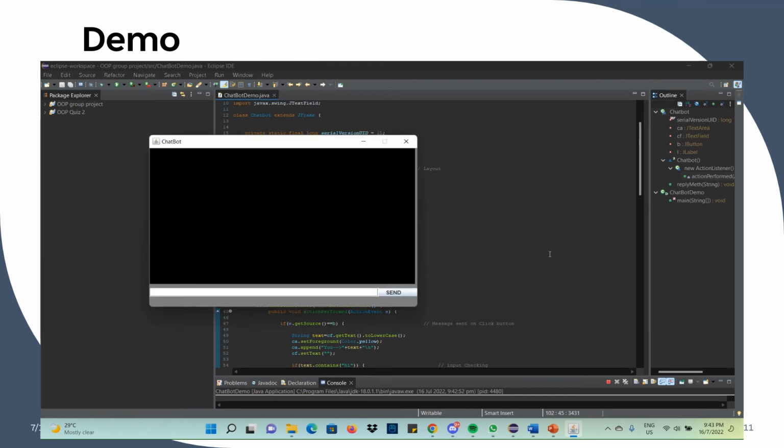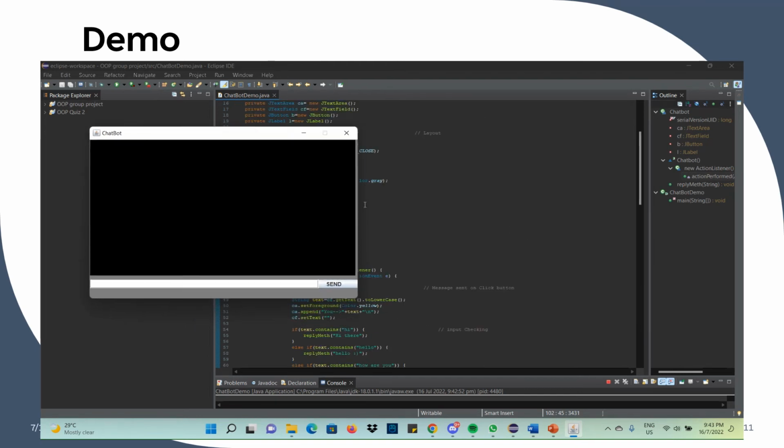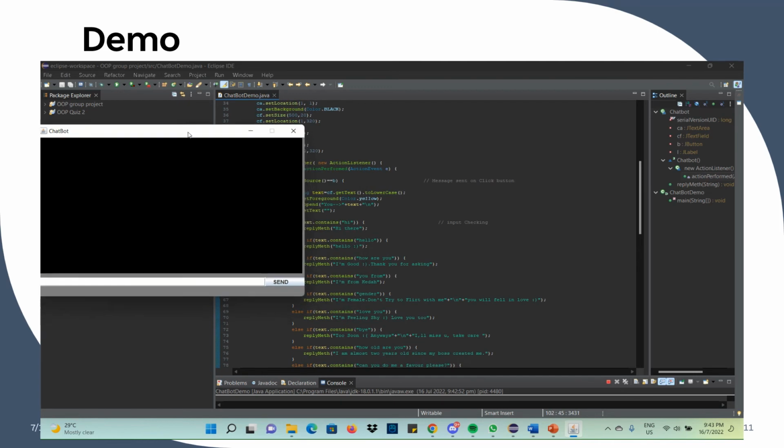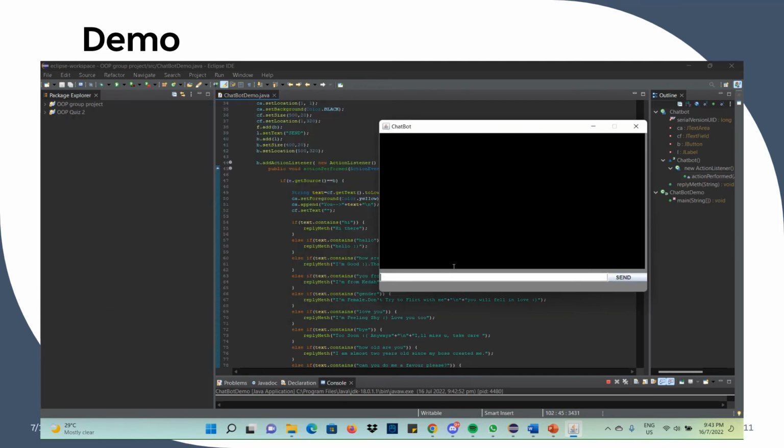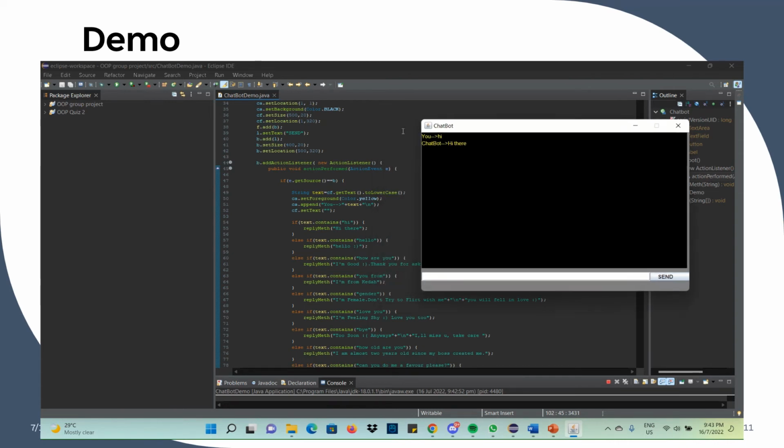And from here we can put a text for our chatbot to reply to. For example, here is the section for us to type, so we just put hi and push send. This is what it will look like. This is your message, the hi, and this is the chatbot reply, hi there.